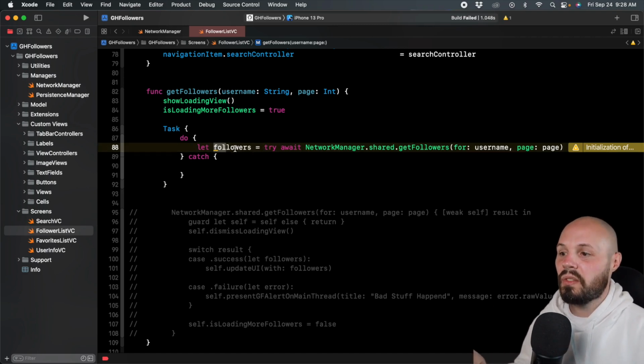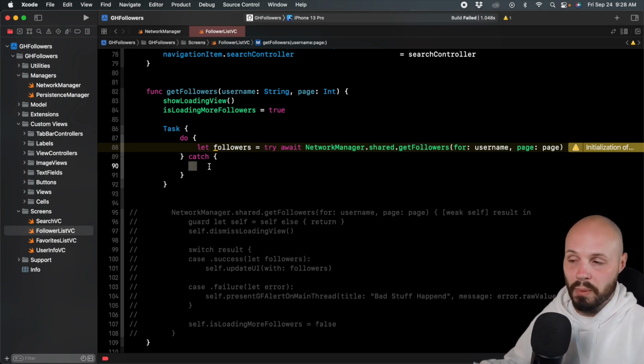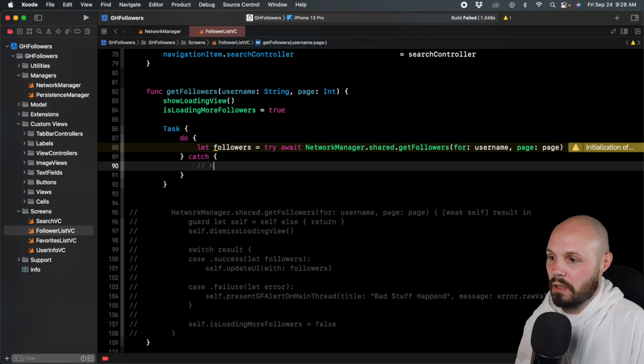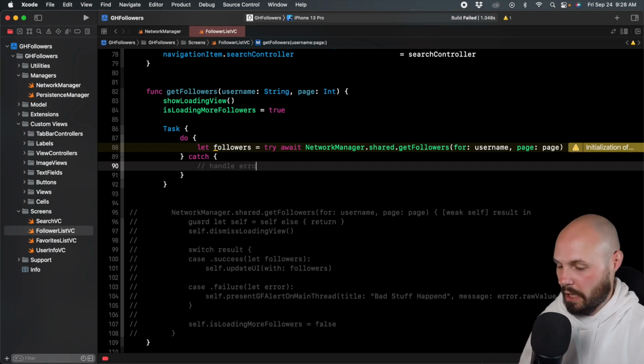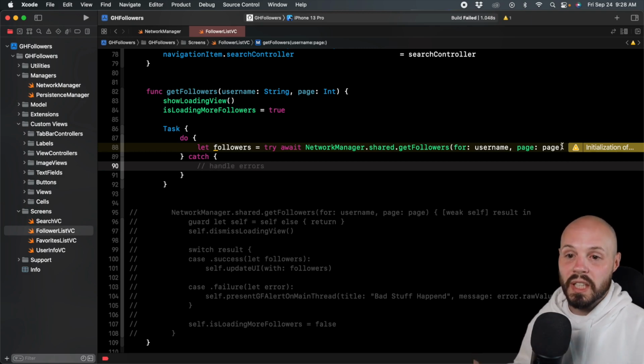Okay, so in the do block, this is like our success case. So we've successfully gotten followers from our network manager. If we were unsuccessful, if this try failed, we would go into our catch block. And this is where we're going to eventually handle errors. We'll get there in a second.